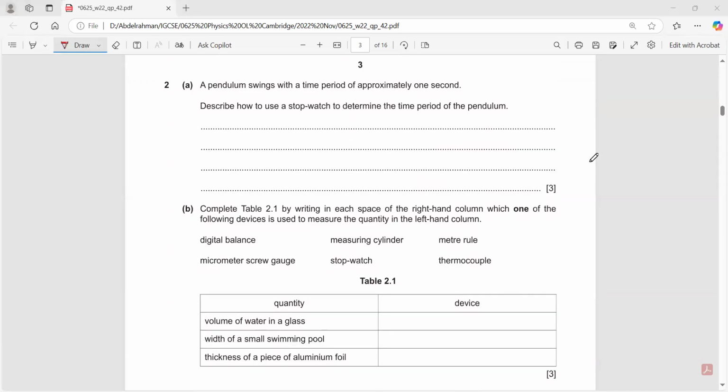A pendulum swings with a time period of approximately 1 second. Describe how to use a stopwatch to determine the time period of the pendulum. How can I find the time period of the pendulum? We know the steps. First of all, you need to reset the stopwatch.